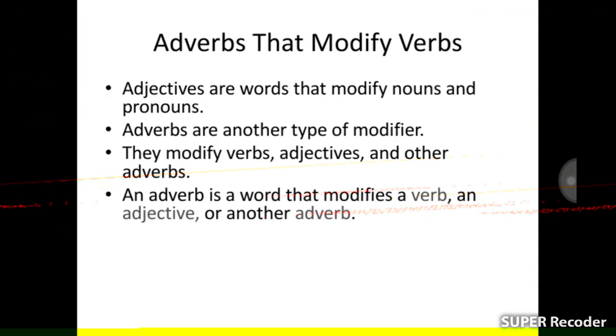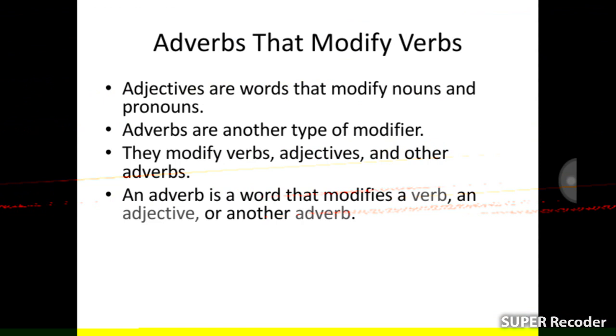Adverbs that modify verbs. At first we know adverbs that modify verbs. Adjectives are words that modify nouns and pronouns. Adverbs are another type of modifier. They modify verbs, adjectives and other adverbs. An adverb is a word that modifies a verb, an adjective or another adverb.